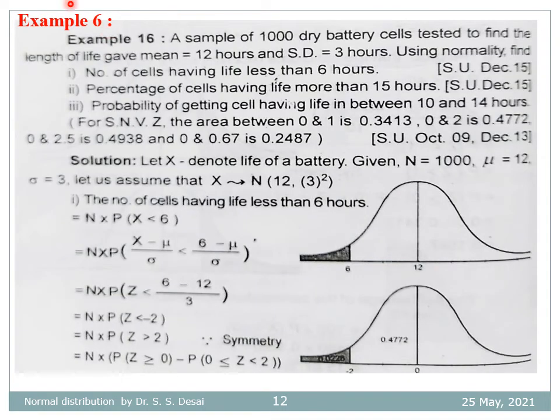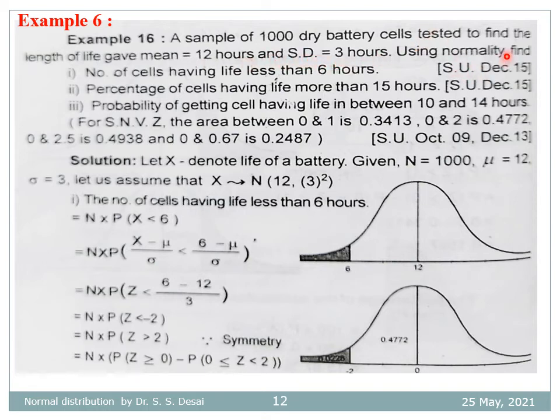Next example: a sample of 1000 dry battery cells tested to find the length of life gave a mean of 12 hours and a standard deviation of 3 hours.